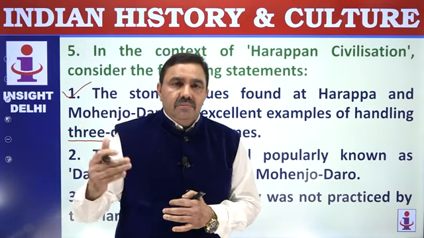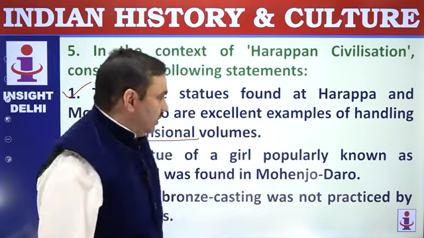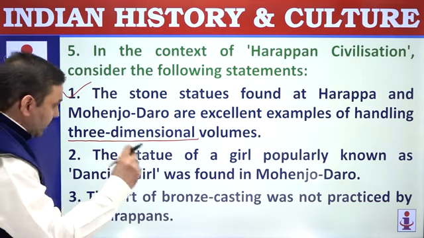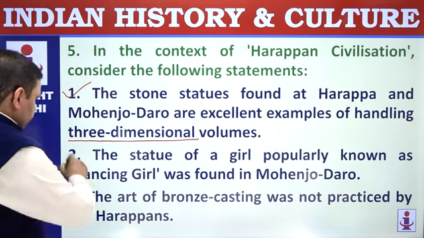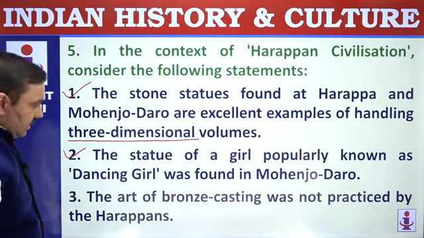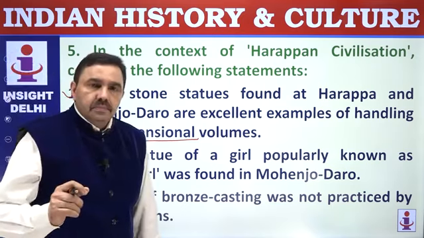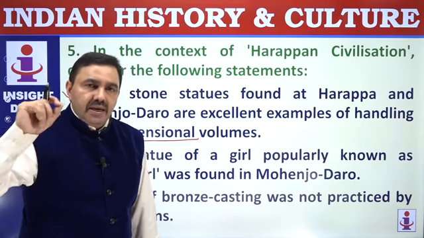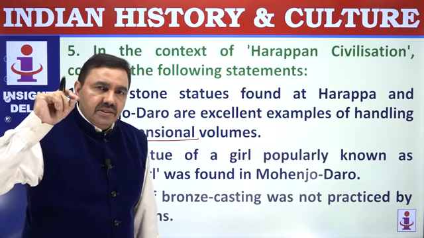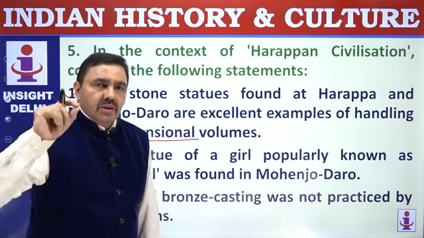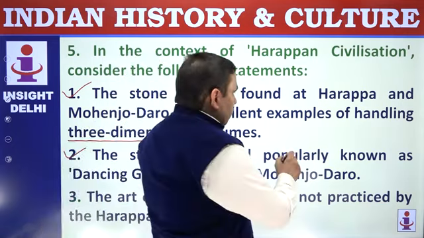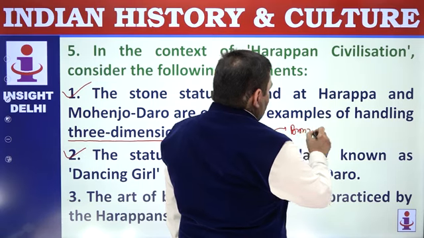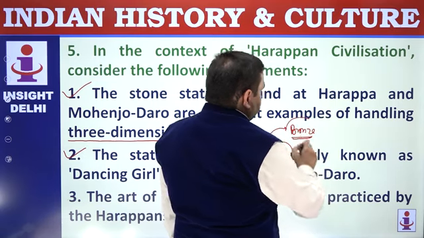For example, think of the sculpture of bearded priest found at Mohenjo-daro. The statue of a girl popularly known as a dancing girl was found at Mohenjo-daro. Perfectly correct. The dancing girl is made of bronze. Dancing girl made of bronze was found at Mohenjo-daro, and dancing girl made of steatite was found at Harappa. So remember that.